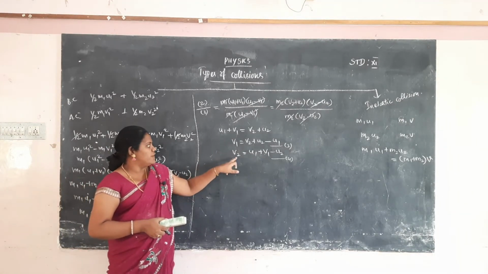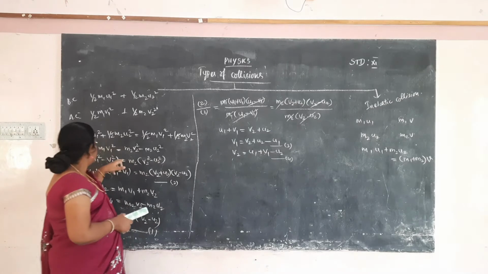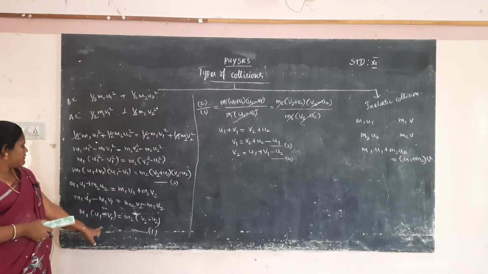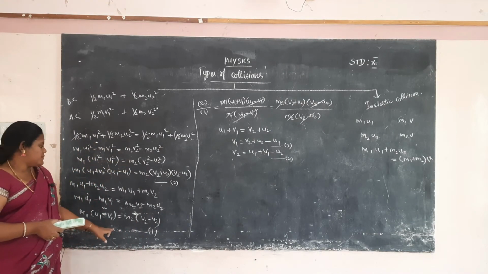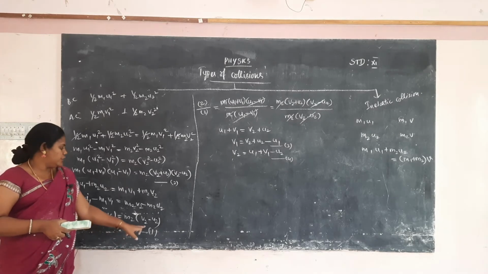Now the v2 value will be substituted in equation 1. What is equation 1? m1 into u1 minus v1 is equal to m2 into v2 minus u2.